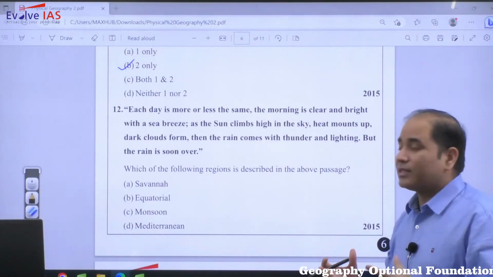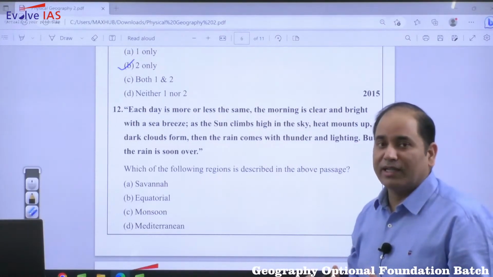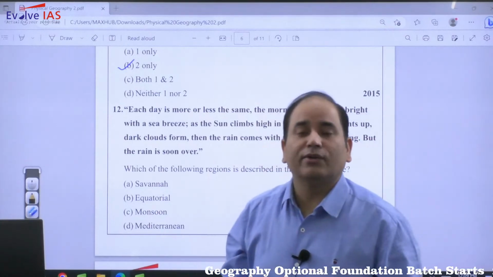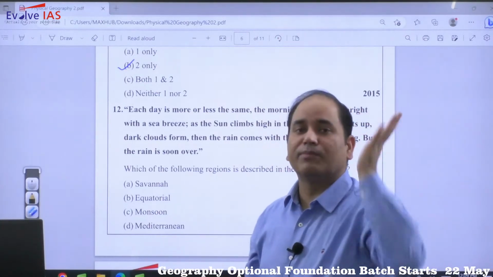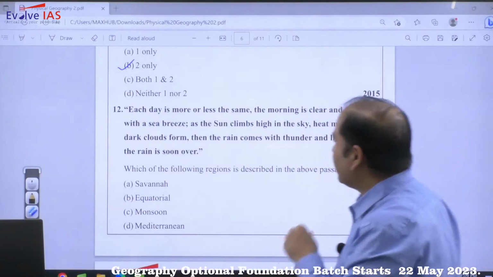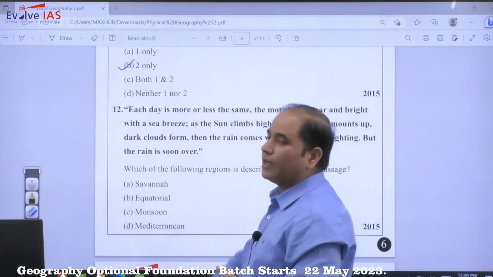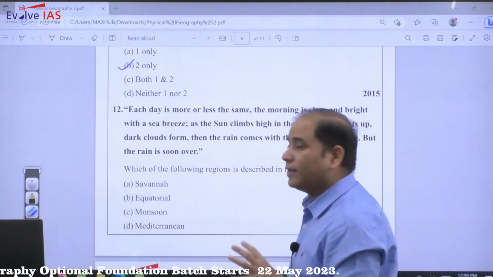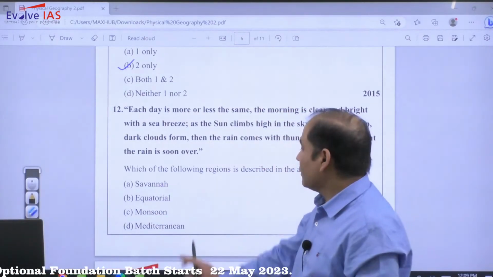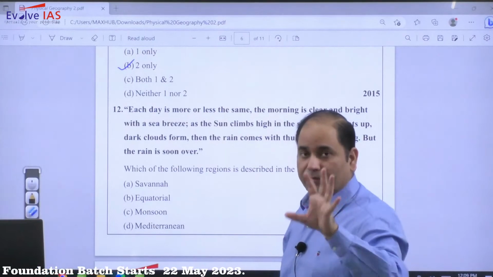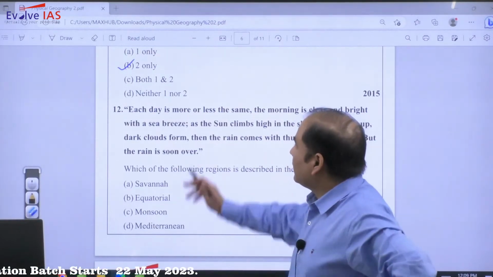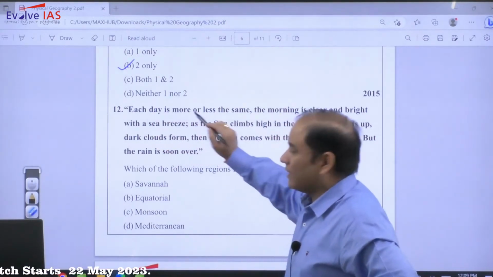So cumulonimbus cloud is mainly possible in case of low latitude and in case of temperate cyclone. So low latitude and temperate cyclone में ही आपका बनेगा, समाना में नहीं होगा आपका. मानसून में possibility है but lesser. Mediterranean is not having that prevalent, but it is also saying each day.